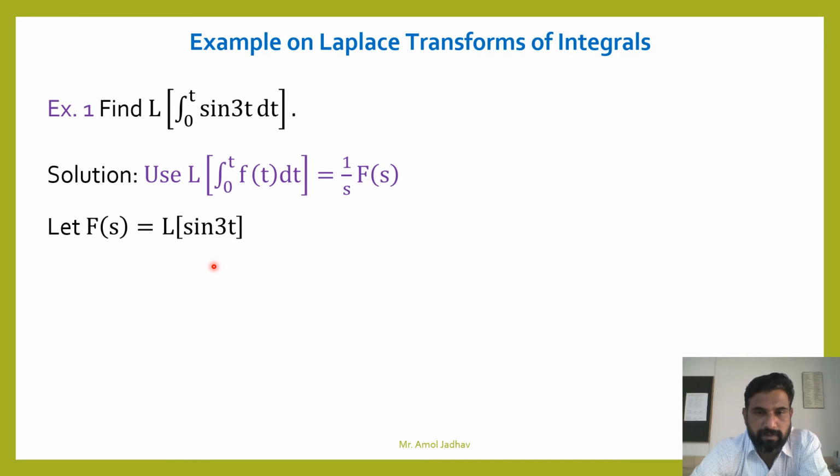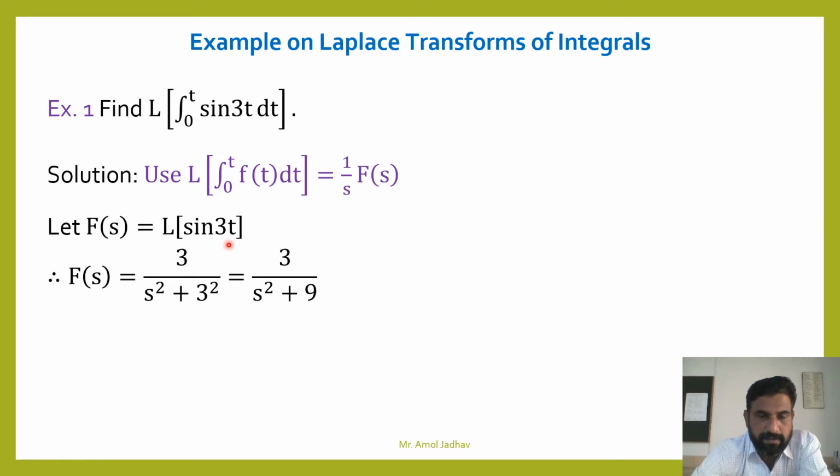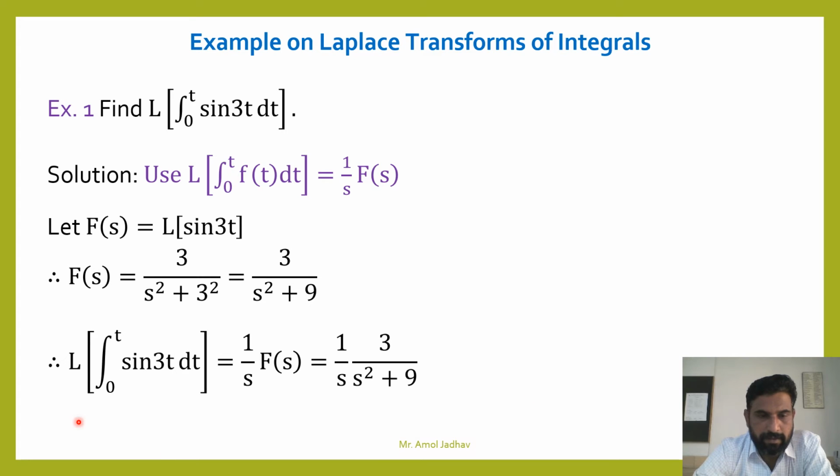Use the sine at formula. Laplace transform of sine at is a upon s square plus a square. Here 3t, so a is 3. So the formula gives 3 upon s square plus 9. This is F of s, and Laplace transform of integration 0 to t sine 3t dt is 1 upon s F of s.